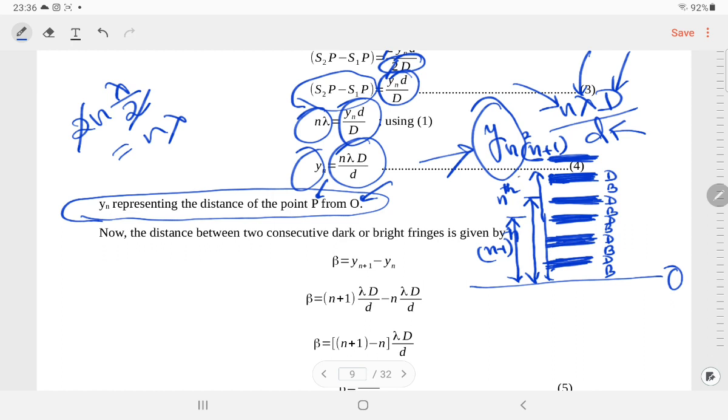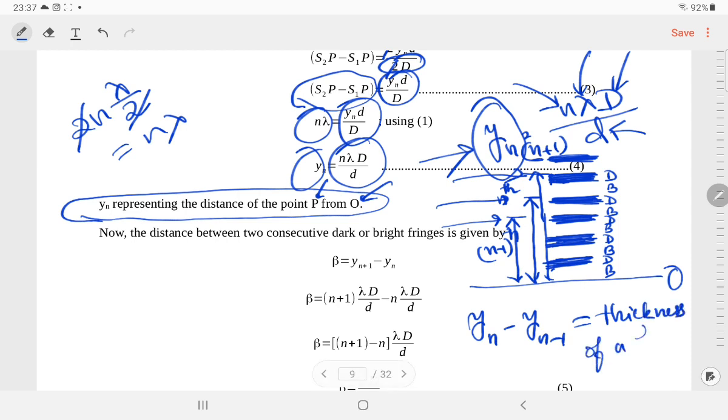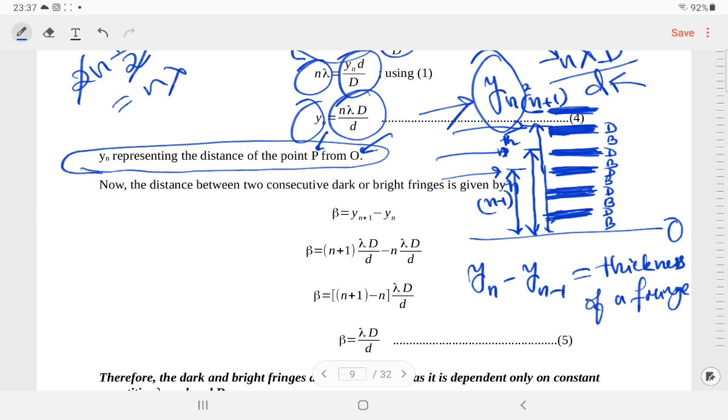So this is for n plus 1, this is for nth, and this is for n minus 1. So if I do yn minus yn minus 1, this gives the thickness of a fringe.